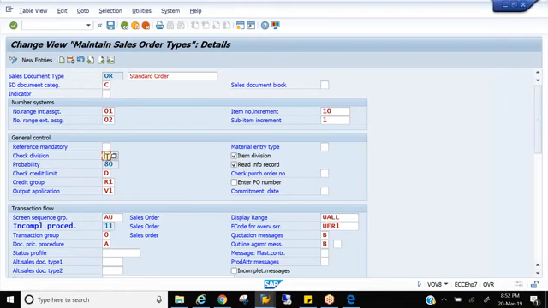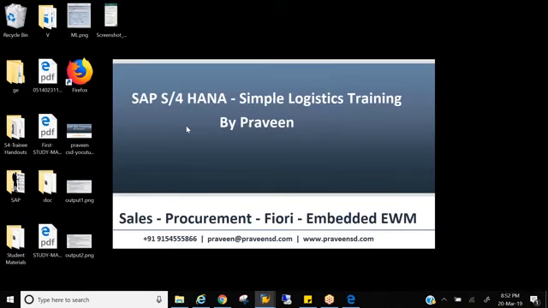They'll just ask a question saying, can you tell me 5 fields from VOV8? That means this transaction. Can you tell me 5 fields? You start telling some fields. First of all, you should remember those 5 fields, because our habit is to go through field by field of definitions. But if I ask you suddenly, can you tell me 5 fields? Okay, out of what we discussed today, can you tell me at least 3 fields? Anyone? Out of the fields we discussed in the VOV8, can you tell me 3 fields?